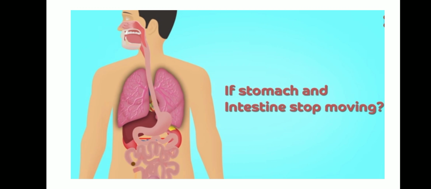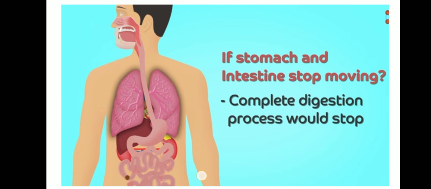So how does the digestion take place? Only with the help of the movement of internal organs. That is, it doesn't move from place to place, but it undergoes movement. A kind of movement takes place in order to complete the process of digestion.